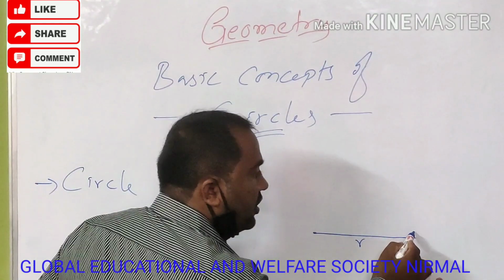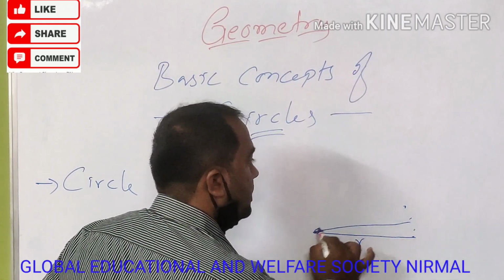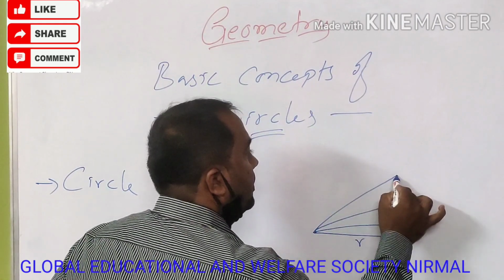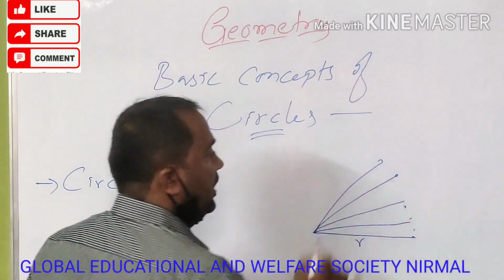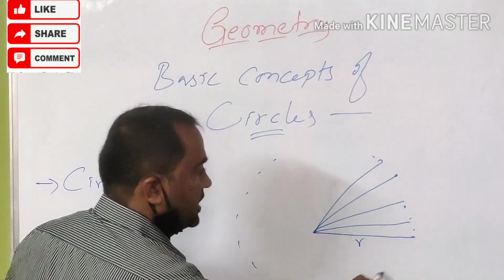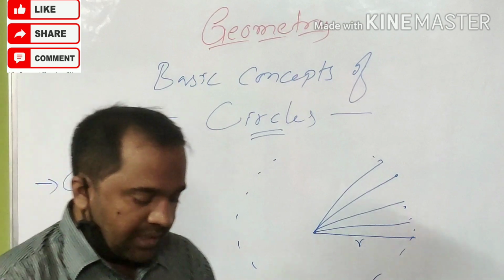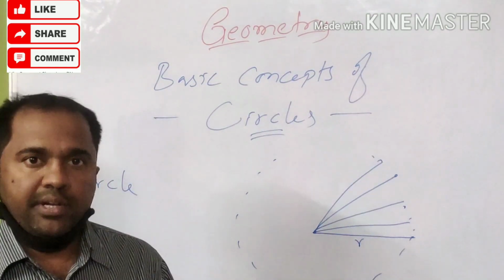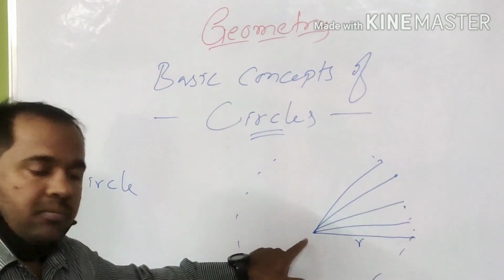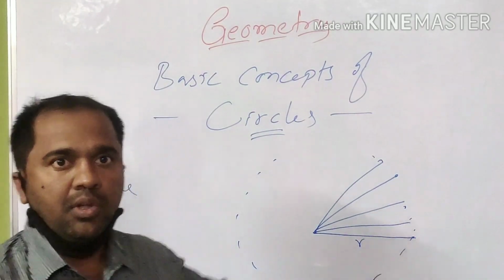Likewise, I can draw n number of points with the same distance. If I complete the distance for 360 degrees, it forms a circle. So what is a circle? A circle is a set of points at a fixed distance from a fixed point.